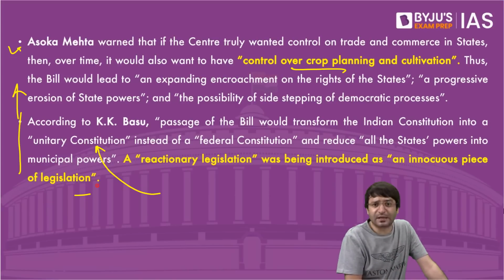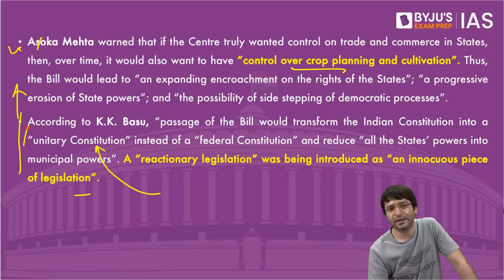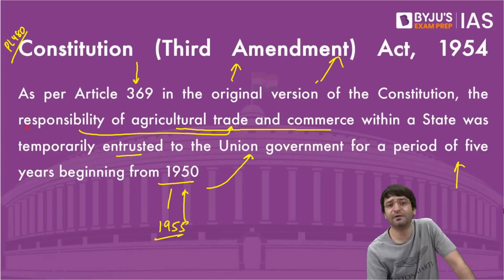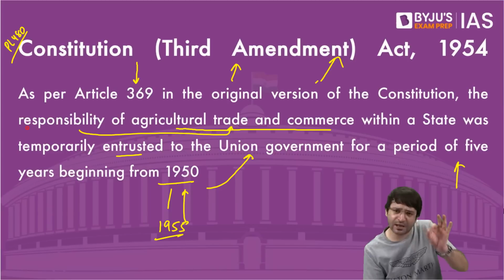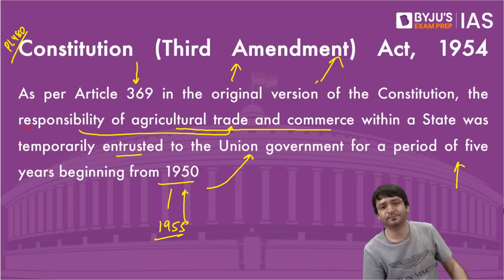Maybe the concerns of Ashok Mehta and K.K. Basu proved to be true in 2020 when the 3 farm laws were passed, which, no matter from which angle you look at it, encroaches into the domain of agriculture, which is in the state list.